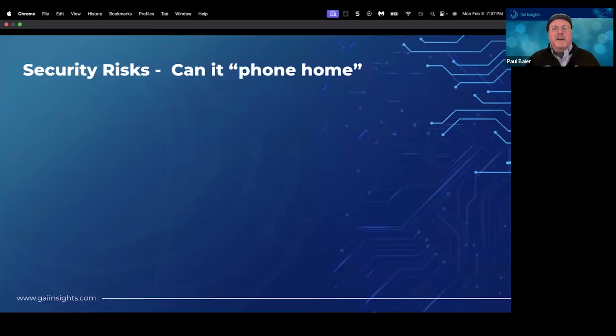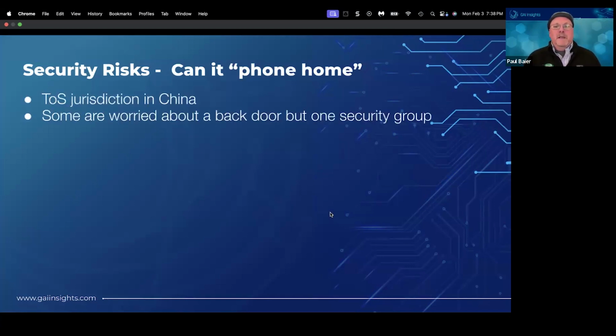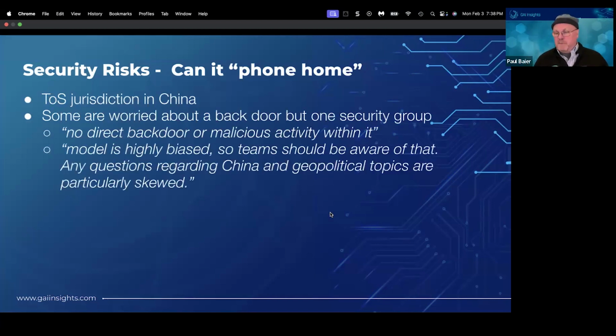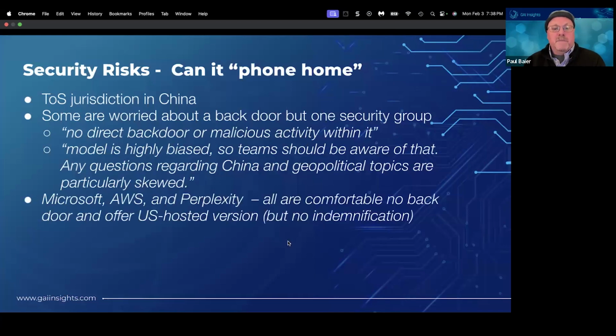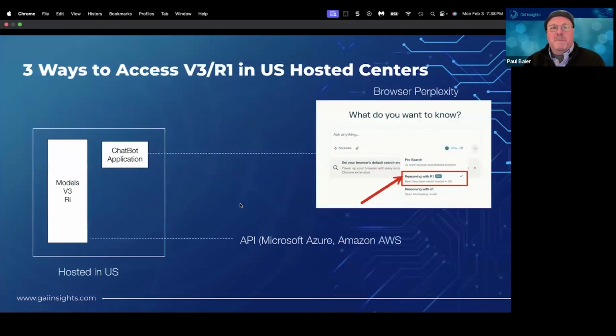On the security side, a lot of people have wondered: even if you install it on your local laptop or at Microsoft, can it phone home, take your data and send it home? Most security experts I'm reading are saying no. Microsoft and AWS were both comfortable enough that this malicious software or code wasn't in there. That's why both Microsoft Azure and Amazon AWS are offering US-hosted versions of R1 and V3, as is Perplexity. But there's still lots and lots of debate.